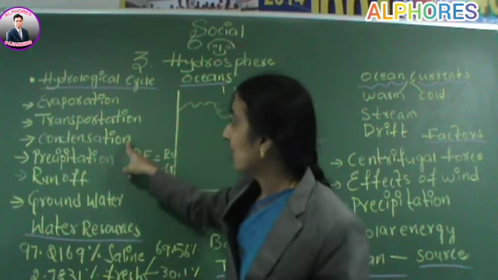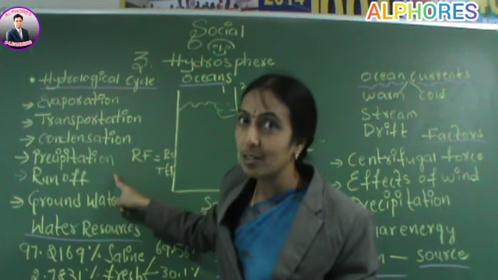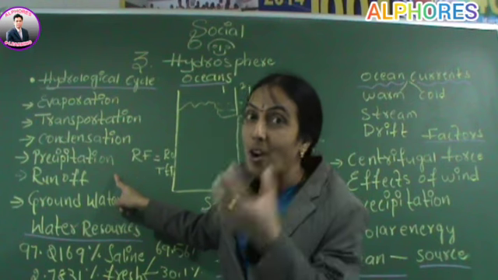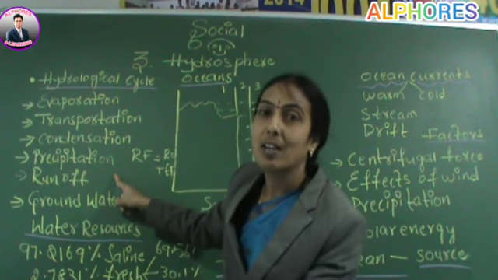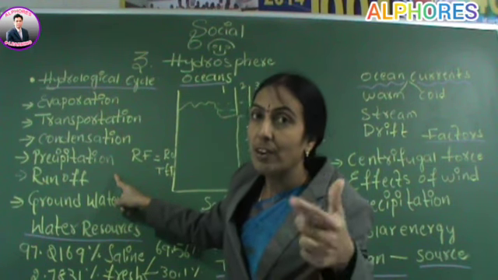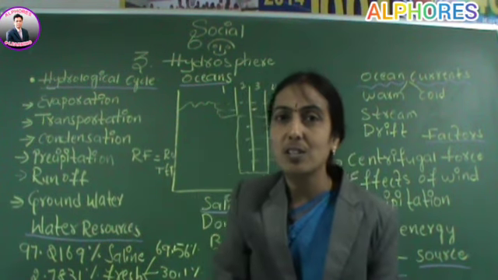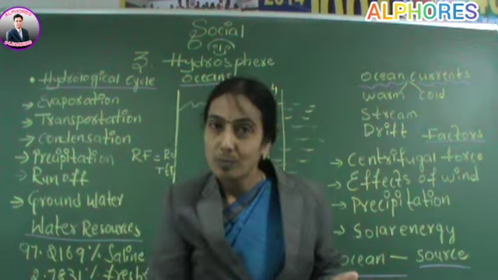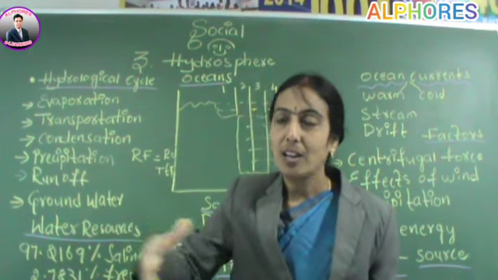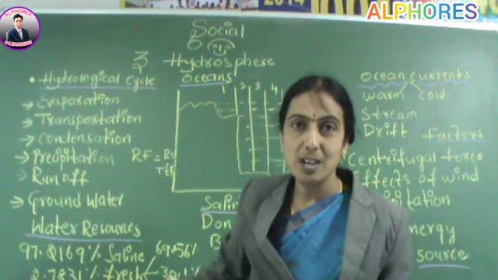Precipitation means condensation is followed by a natural process through which atmospheric moisture will come onto the earth's surface in the form of rain or snow. Then when it rains, we all know this is simple logic, that the water will run off through the hills and join all the nearby areas.